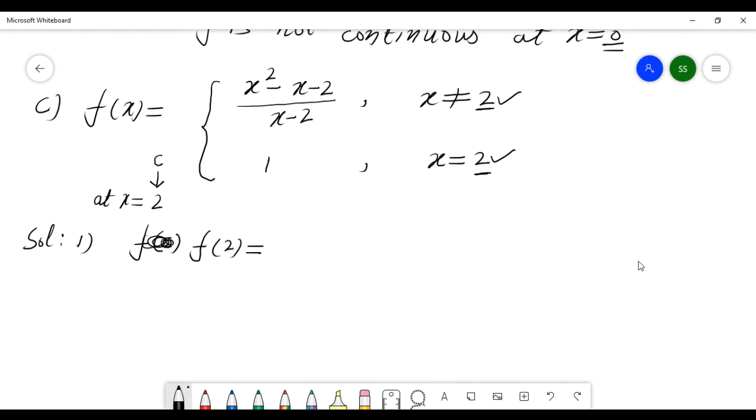Now look, if x is equal to 2 here, then the function f of x is here 1. At this number 2, the value of the function is 1. So f of 2 is 1 here, and this is defined. Right?